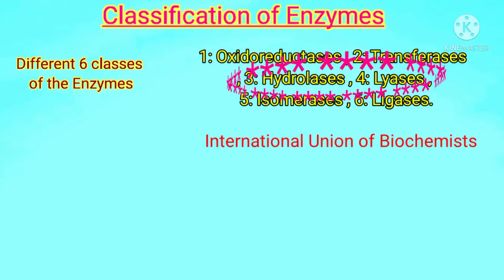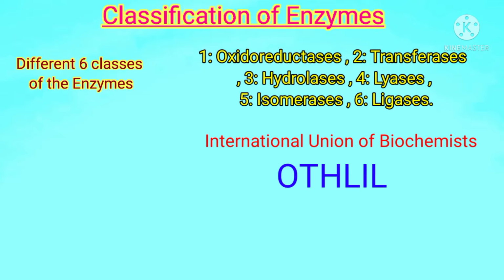All these six major classes can also be represented in a shortcut word form, known as OTHLIL, that is often used by students as a code for memorizing the enzyme classification so that you will not get confused during the exams.